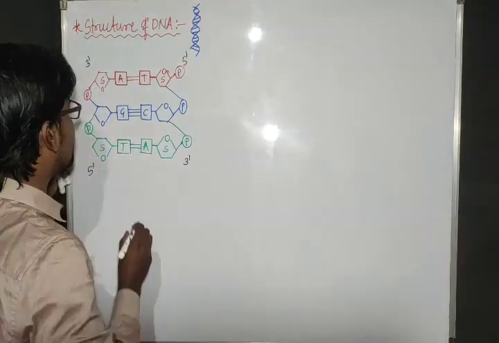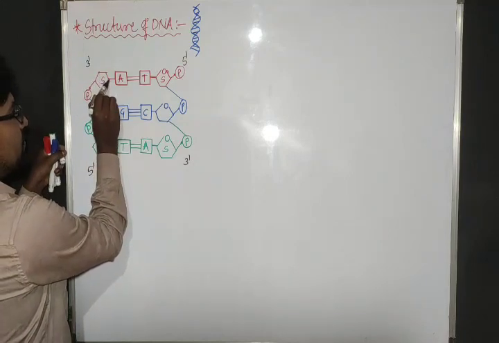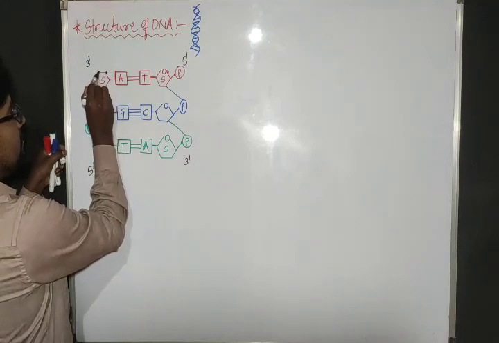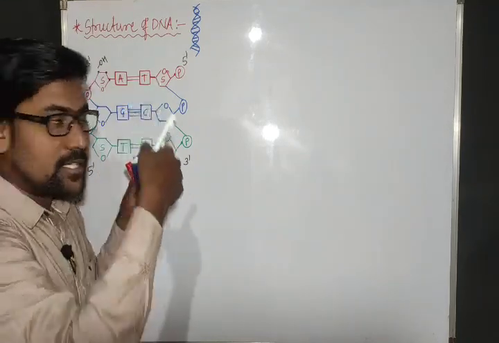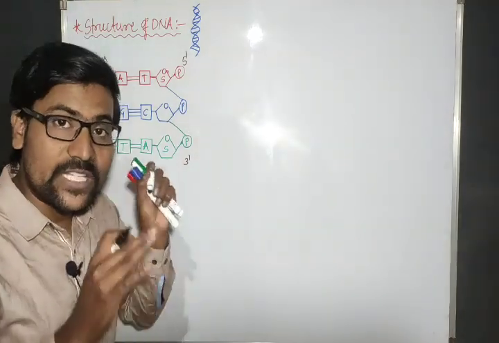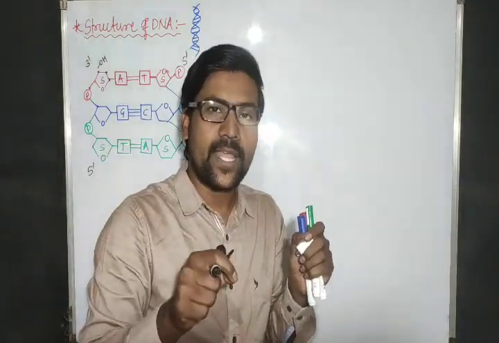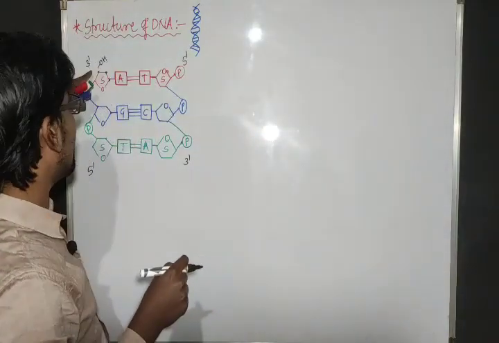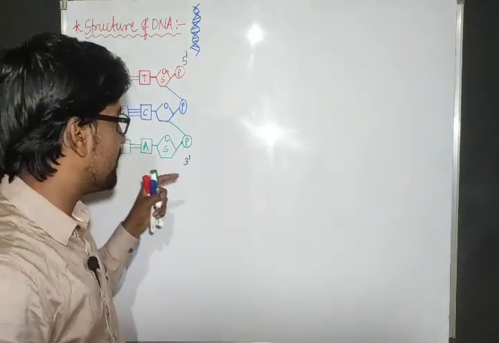So what does it indicate here? In the sugar, this is the first carbon, second carbon, third carbon. On the third carbon, an OH group is present. Here in the structure, the OH group is free. That the OH group is free means it is a reactive group. Hence, the reaction will occur here, so we refer to it as the 3 prime end. That is the major end.